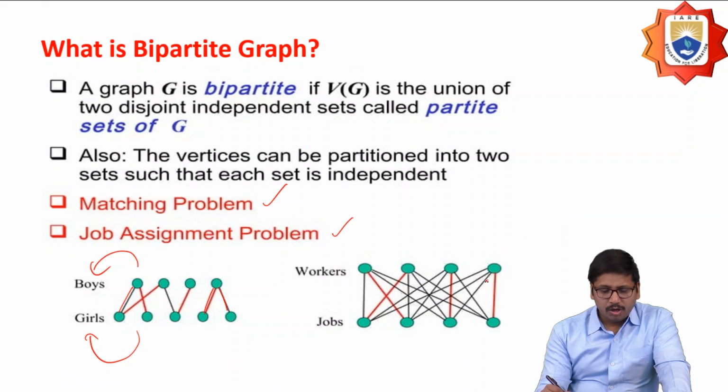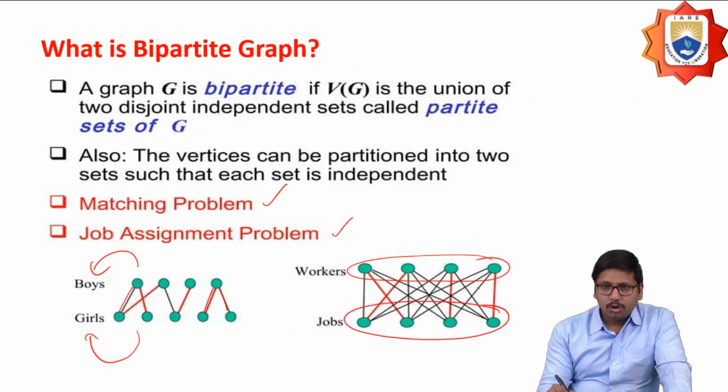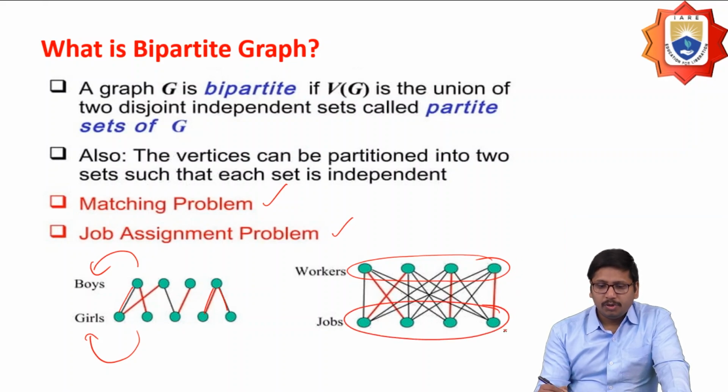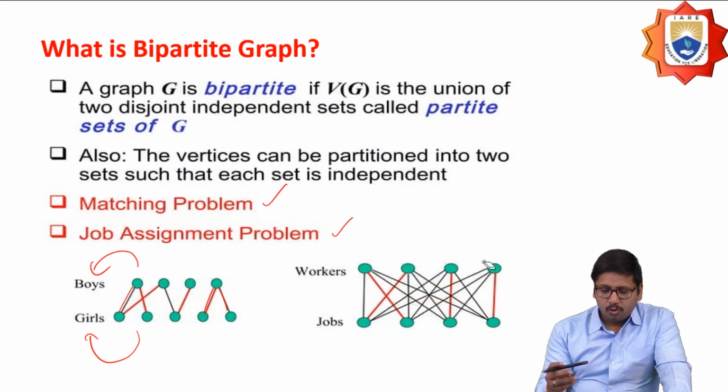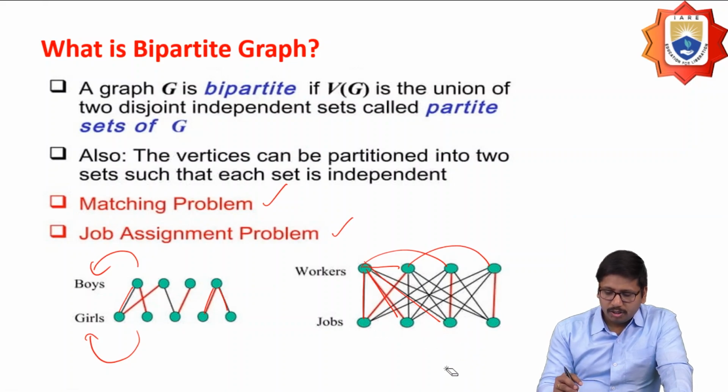Similarly, if I have an assignment problem, I have a set of vertices that are workers, and another set of vertices that are jobs. I have to map the vertices through the edges. So I have to assign the jobs to the workers like this. I am not going to draw an edge between vertices within the same set. So this is not possible in a bipartite graph.